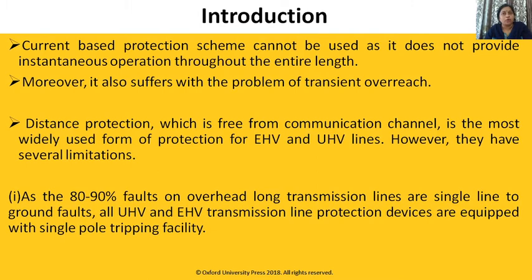As we know, it protects only 80% of the line. If it is a radial feeder, then 80% of the part comes in the primary zone. And second, most of the faults are line to ground faults. So if we are using distance protection without a communication channel, then it will not be protecting 100%. If we are using distance protection with a communication channel, then it will give a complete form of protection, and it is called carrier aided distance protection.